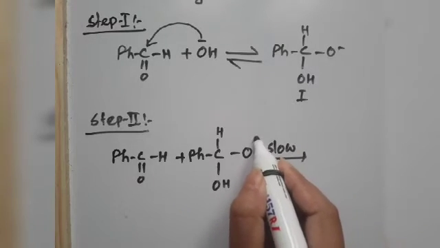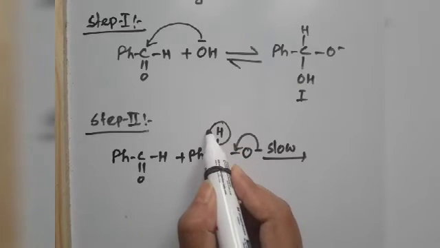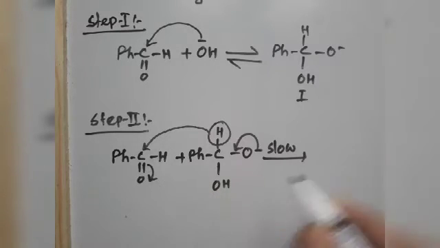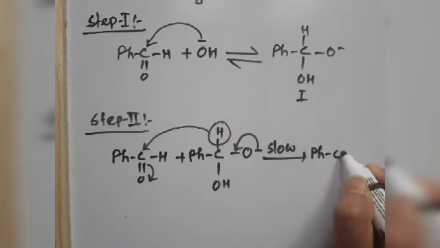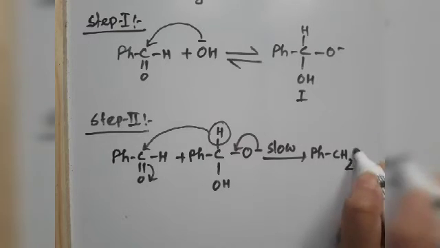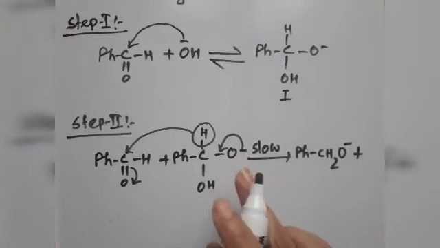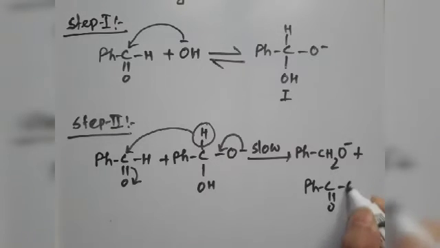This pair of electrons will come back and this hydride will shift over here, and this bond will shift. As a result we will get PhCH2O negative from this part, and this will become the corresponding acid.